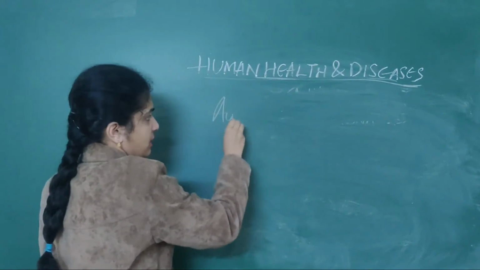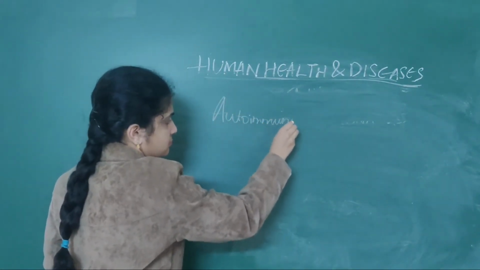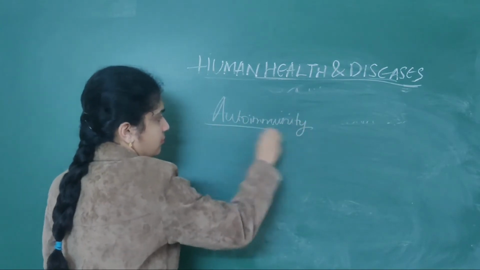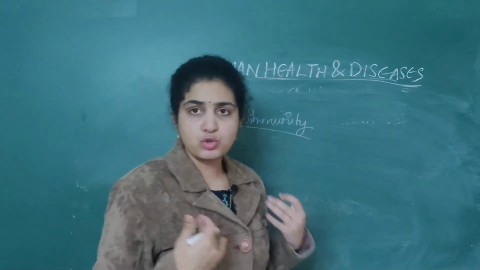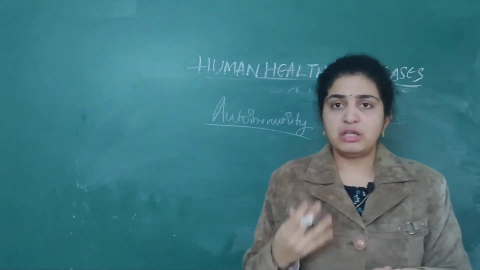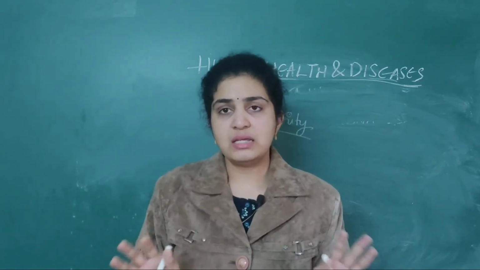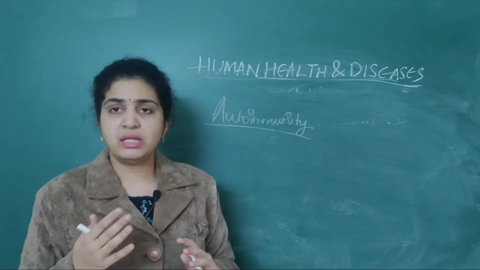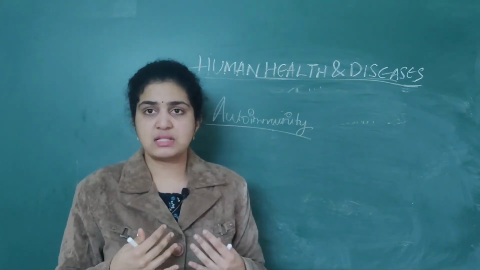In the autoimmunity, basically, autoimmunity means what? We all have memory based acquired immunity. We have memory cells. This memory based acquired immunity is enough to differentiate between the foreign cells as well as the self cells.